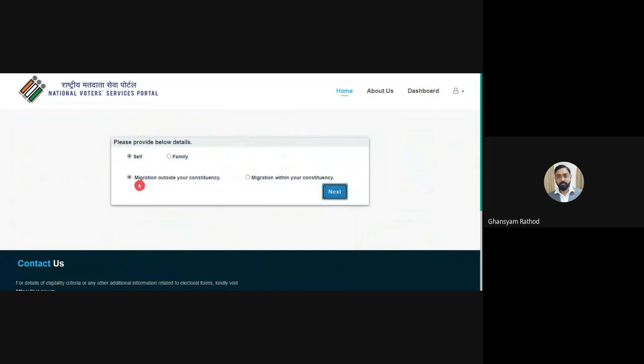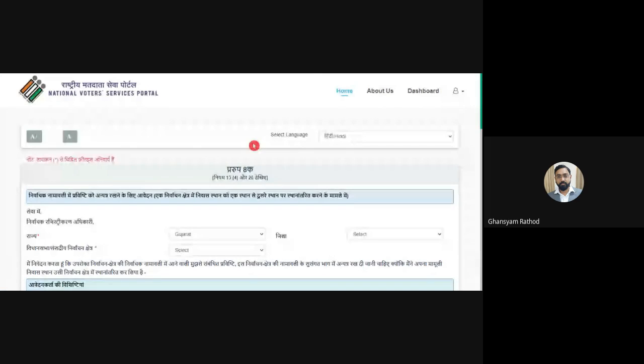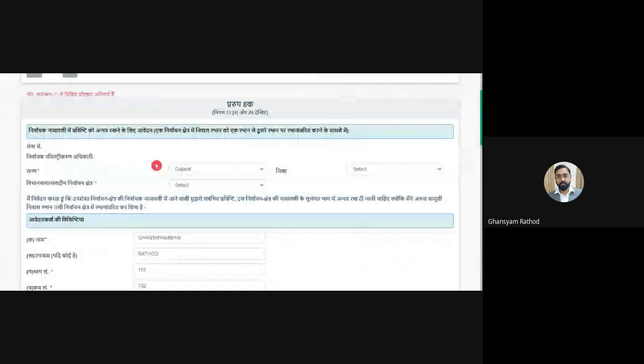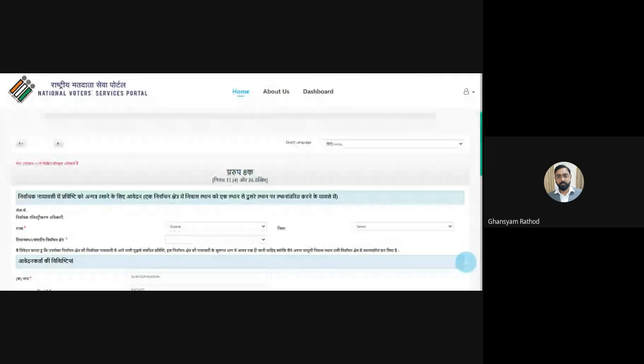This is another question asked: migration outside your constituency or migration within your constituency. So you can click the necessary tab and you will get a Form 8A. That Form 8A is over here. It is an all-digital form, and you can get all the necessary support from it. I have already registered, so by default they have taken my information, and I can write all the necessary things whichever are required. Okay, so this is about basic support of migration from NVSP.